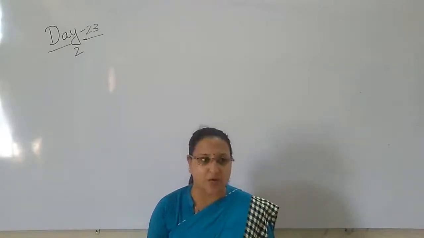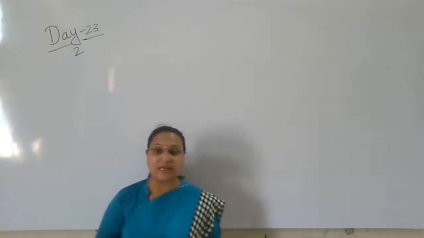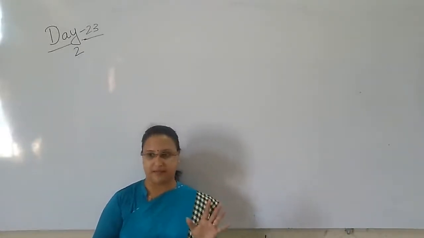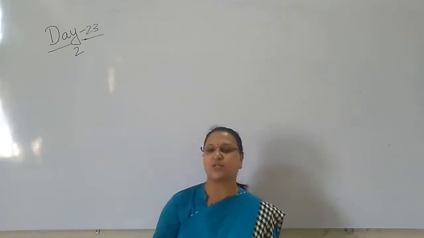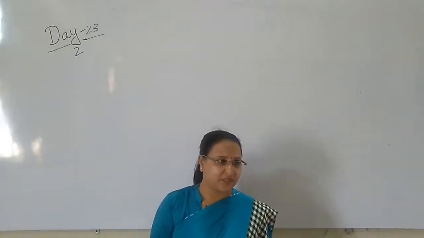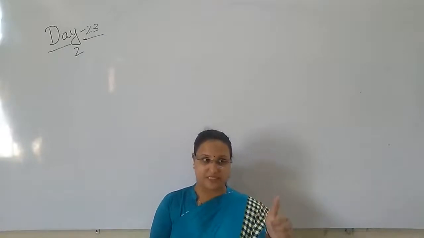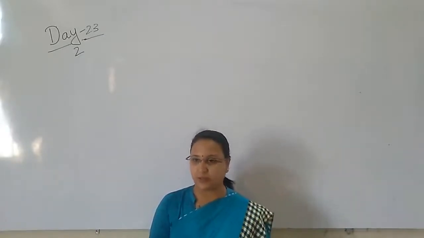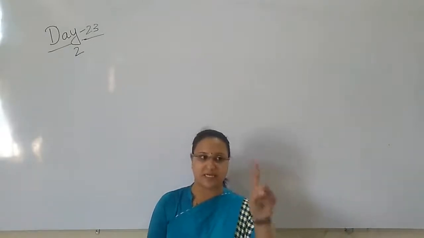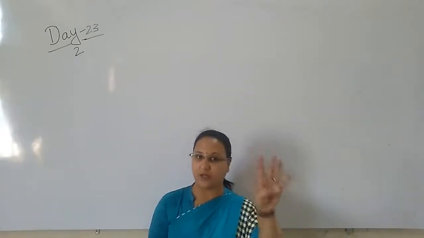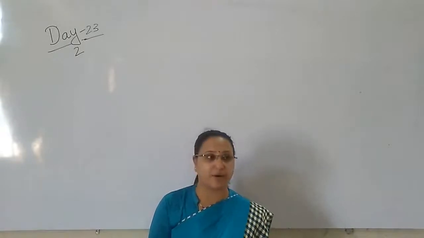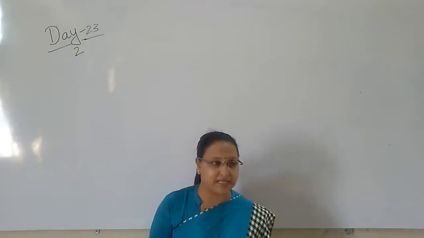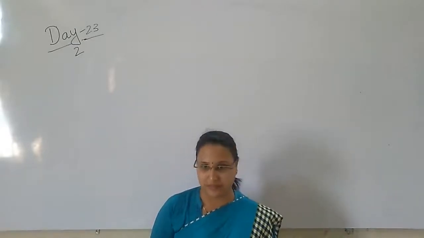So what is a noun here? A noun is a name of a person, place, animal or a thing. It tells us about the person, the thing, the place, the animal.